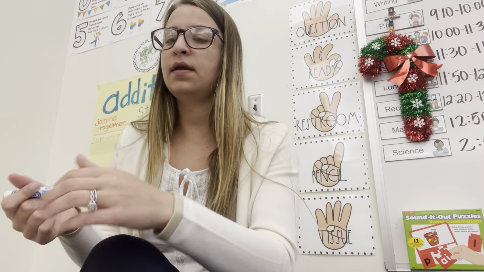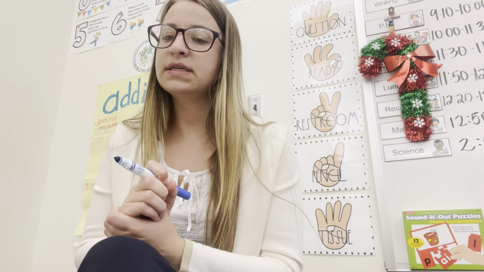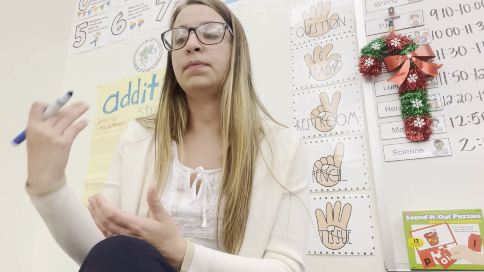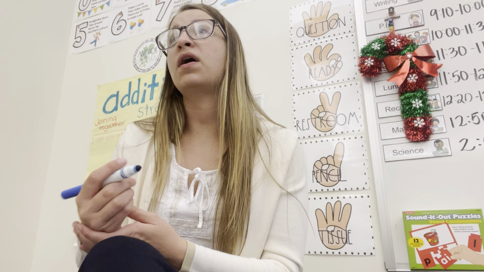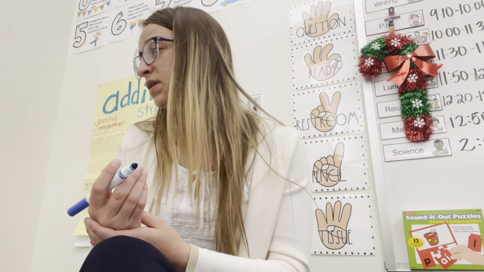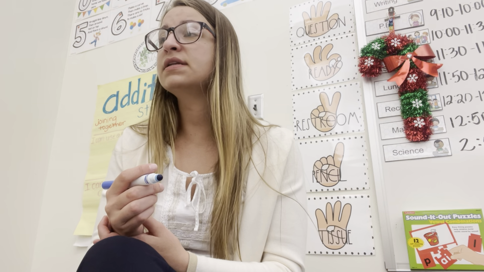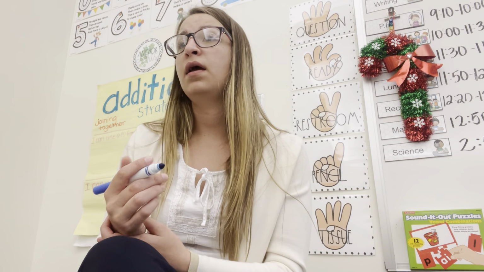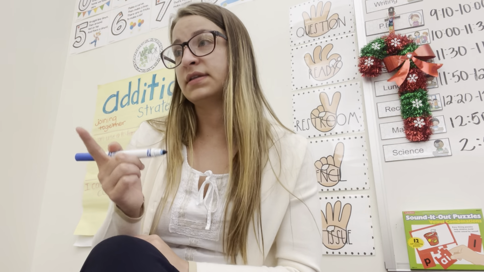So let's go ahead and get our blue out. Here it says number 1, Korea is located on a peninsula. What is a peninsula? Well, we already talked about it a couple times. So what is a peninsula? Zayn? A peninsula is a piece of land that is covered by water other than in one part that's connected.